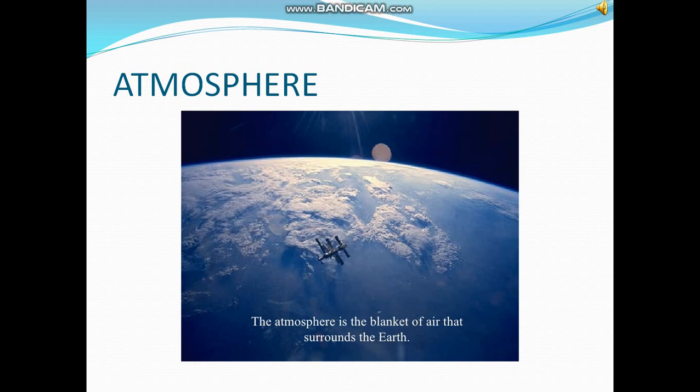What is the atmosphere? You know that air is a mixture of many gases. Our earth is surrounded by these gases in the form of an envelope known as the atmosphere. It extends up to several hundreds of kilometers above the earth. All living organisms need air to survive. So, if there was no air, there would have been no life on the earth. The atmosphere is thicker at sea level and its thickness decreases with height.